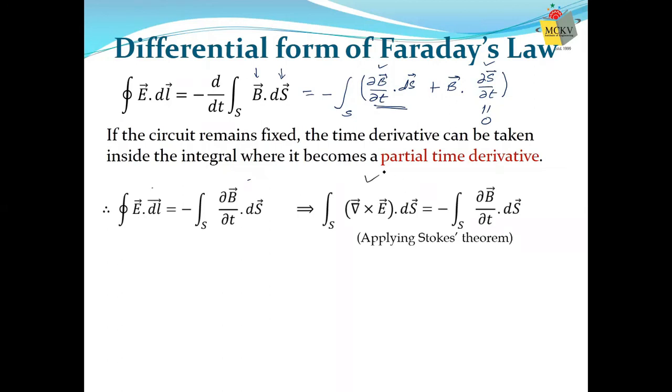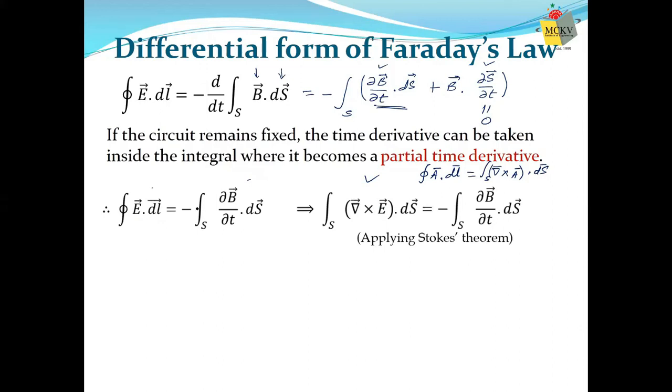If you remember Stokes theorem, the line integral of A dot dl can be written as the surface integral of curl A dot ds over S. That's how Stokes law can be used.